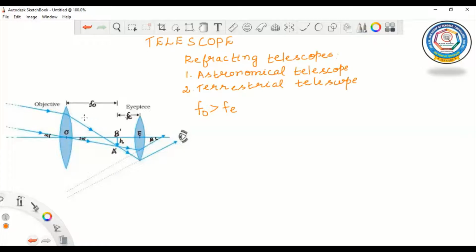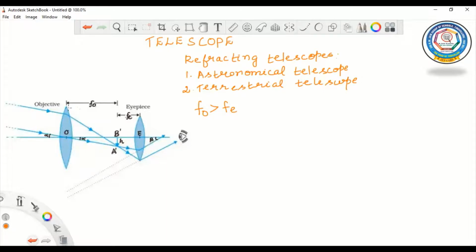So the light from the distant objects, when it enters this objective lens, a real image is formed in the tube at its second focal point. So here we are going to see the object. Light from the distant objects enters this objective, and a real image is formed in the tube at its focal point.